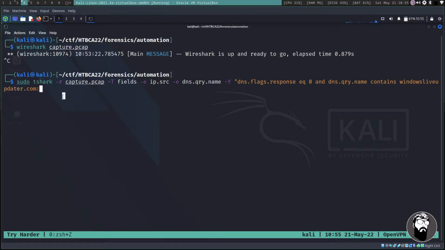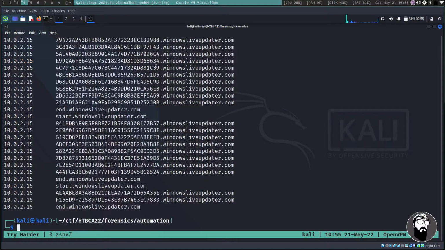We're running tshark, reading in our capture.pcap, and selecting the fields ip.source and dns.query.name. The capital Y is for a filter: dns.flags.response equals 0, and dns.query.name contains windowsliveupdater.com. If we run that and put in our sudo password, we see the same data that we just saw in Wireshark a second ago.